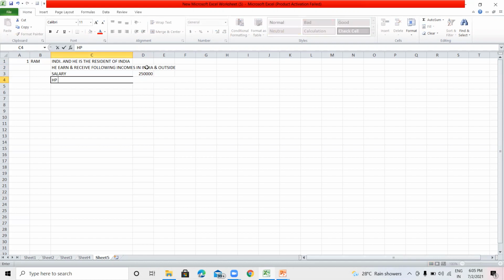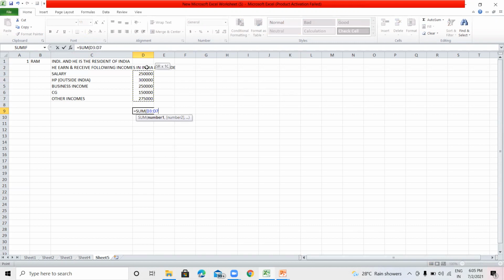House property income outside India 3 lakh rupees. Business income 2,50,000. Capital gain 1,50,000. And other incomes 2,75,000. So all his income will be taxable in India.